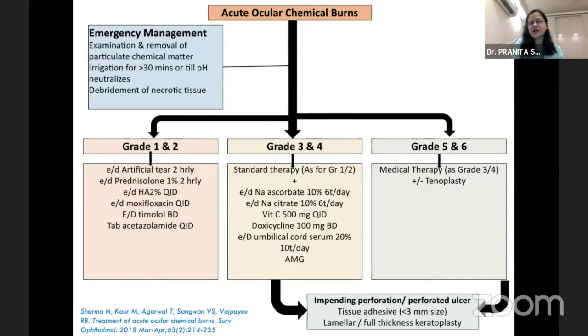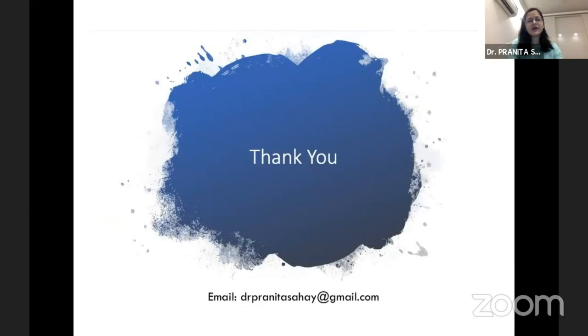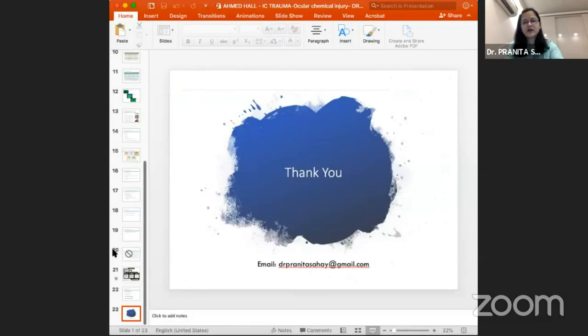In any patient with impending perforation or a perforated ulcer, a tissue adhesive may be used if the perforation size is less than 3 mm, and a lamellar or full thickness keratoplasty is needed in case the perforation is larger than that. Now, there are a lot of long-term complications that these patients can have, and the management of each complication has to be dealt with in a specialized fashion. Thank you. With that, I'll conclude my slides.